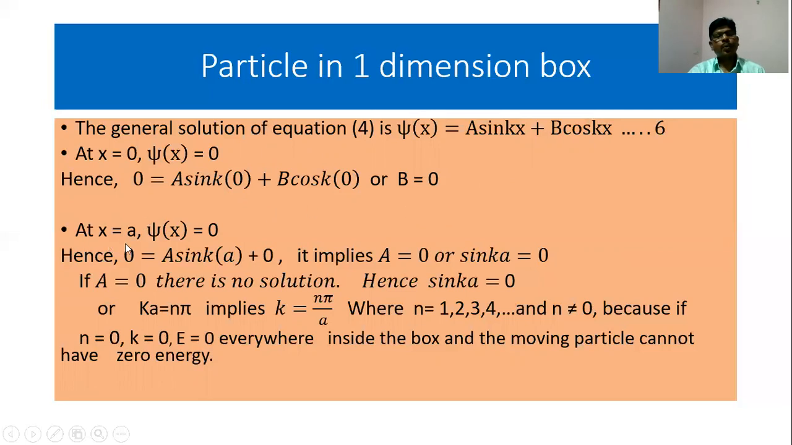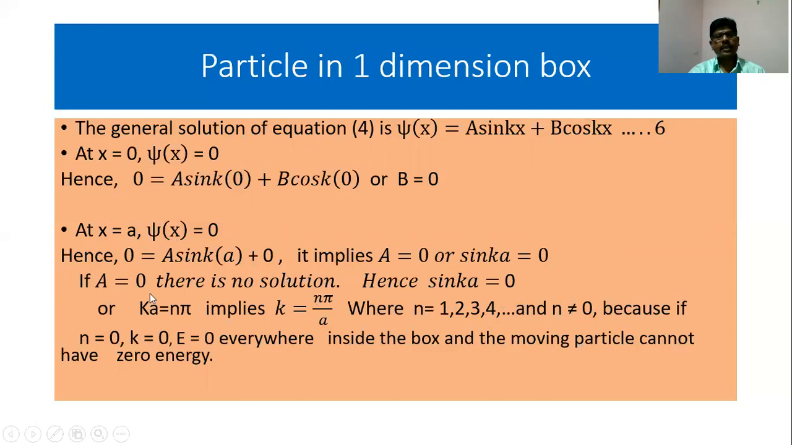Now at x is equal to a, once again the wave function is 0. Why? Once again at x is equal to a, the potential is infinite and the particle cannot exist over there. If the particle does not exist over there, psi of x is equal to 0. Substituting these two values in equation number 6, we get 0 is equal to a sin ka plus b. b is already equal to 0, so we put it as 0 over here. So this implies a is equal to 0 or sin ka is equal to 0. If we take a is equal to 0, there is no solution. Hence sin ka is equal to 0.